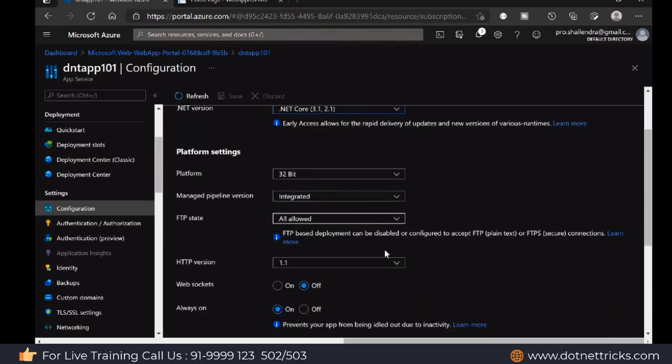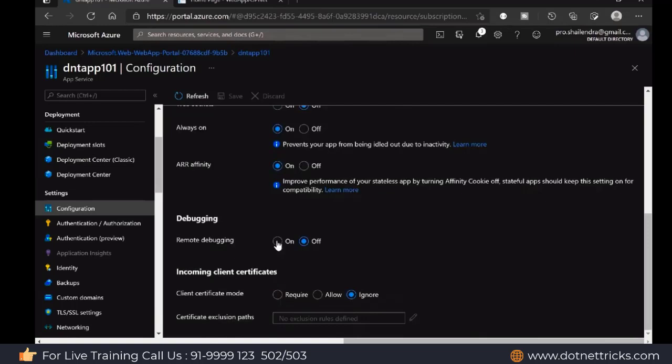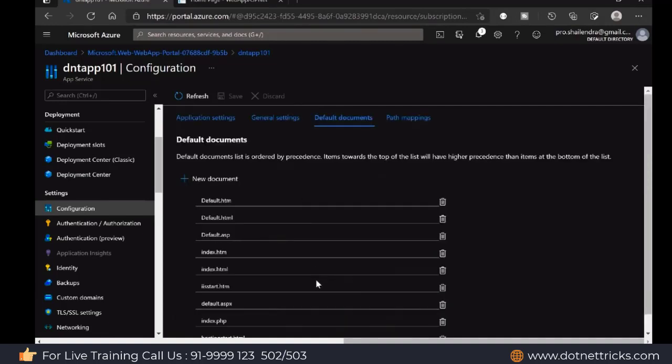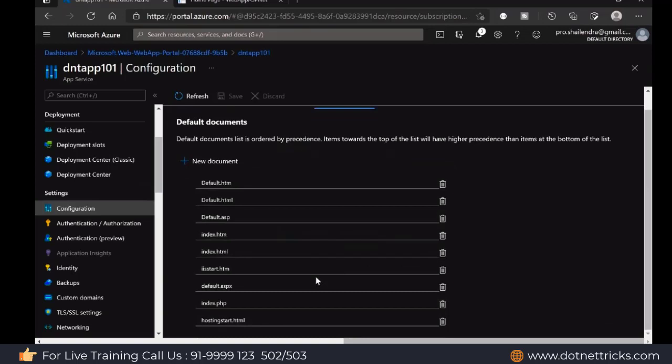There's a platform setting. If you want to enable remote debugging, it can be enabled from here if you're willing to debug your hosted web app code from your local machine. And this is the setting we have for the default document. When you make a request and there is no code deployed over there, which page do you want to open, and in which sequence? This sequence is available over there. You can even add a new document as well.